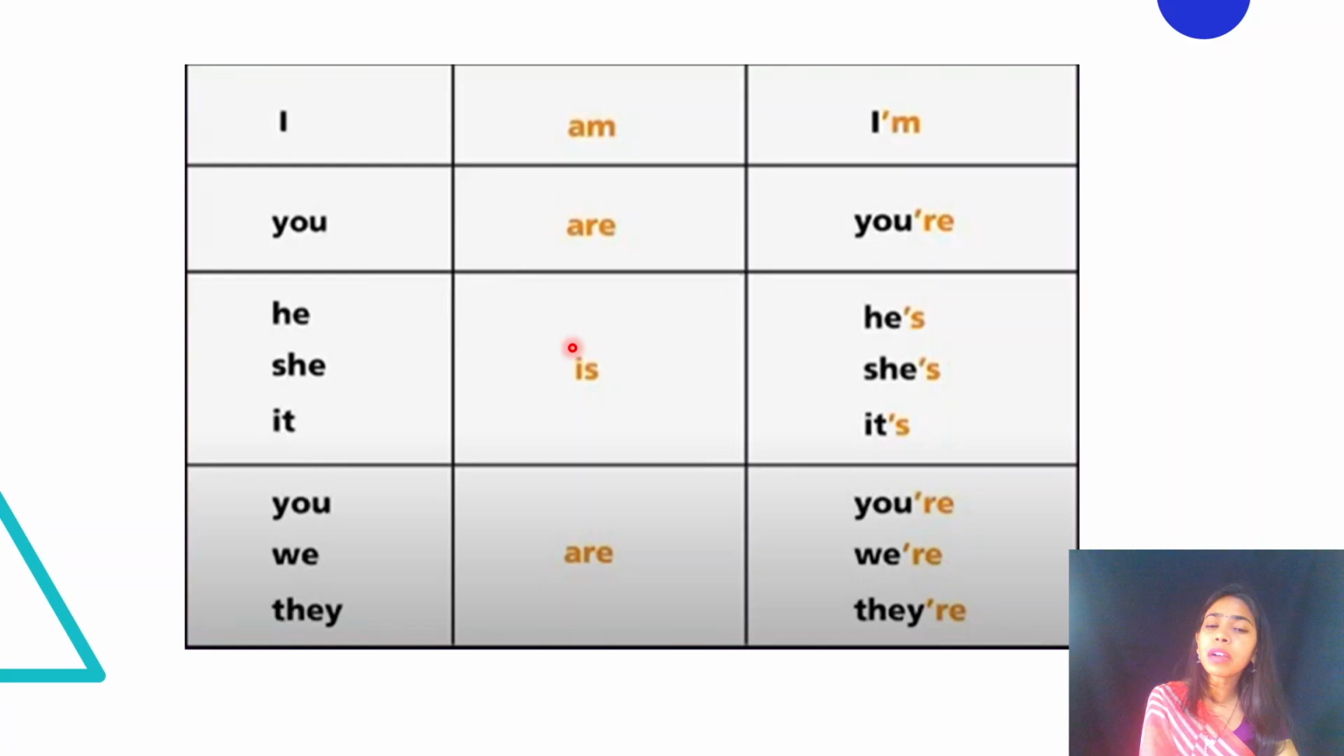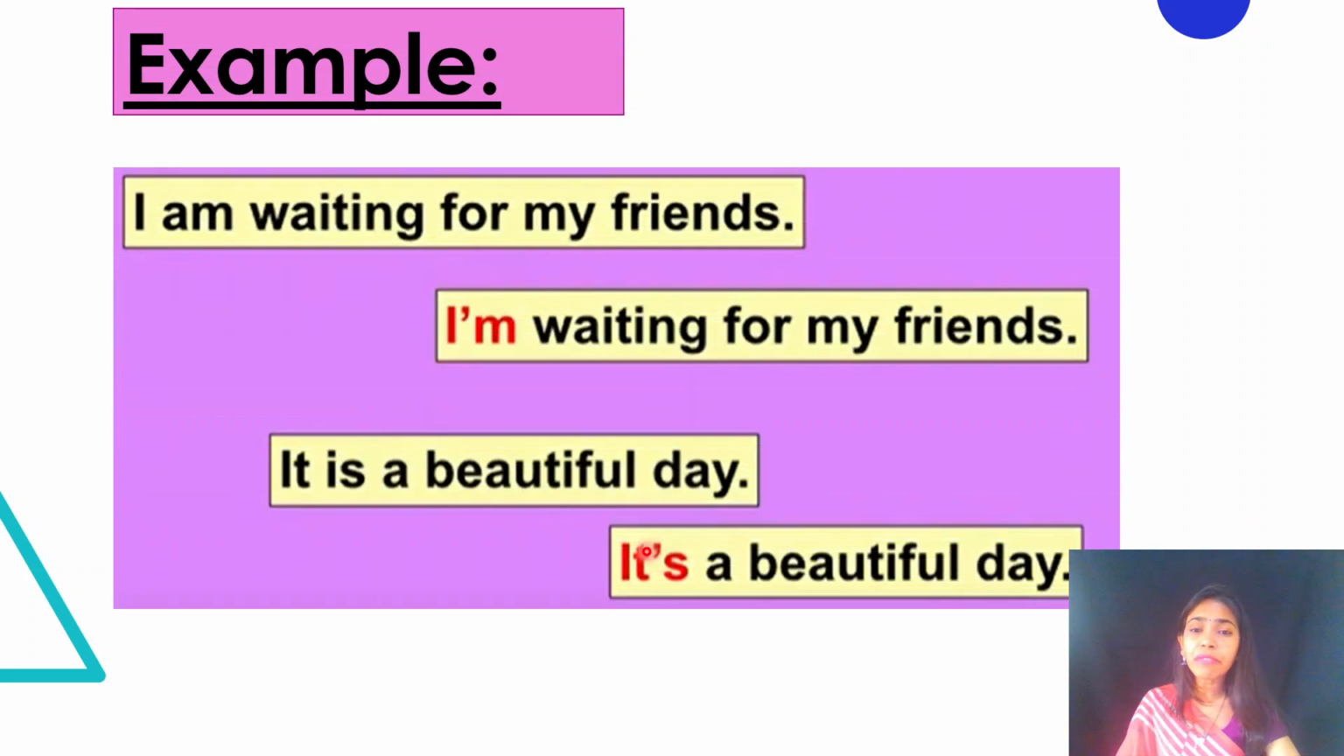इसमें हम I first letter को remove करते हैं and only we write S, right? And apostrophe of course will come to that place. Okay, understood children? So now see here examples like I'm waiting for my friends. So we'll write I'm waiting for my friends. It is a beautiful day, and we can shorten it up and we can say it's a beautiful day, right?